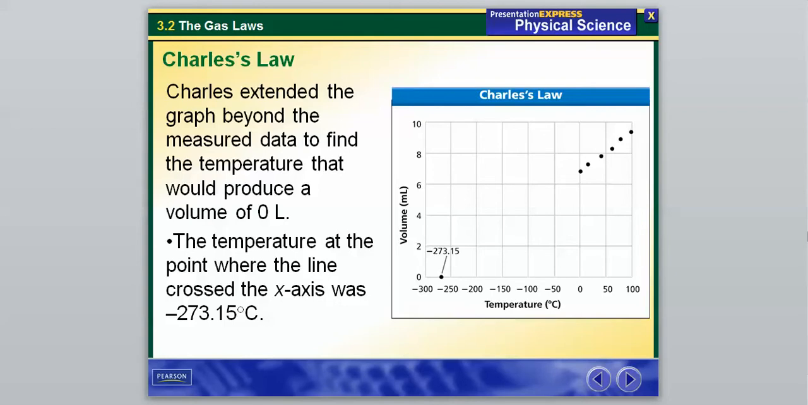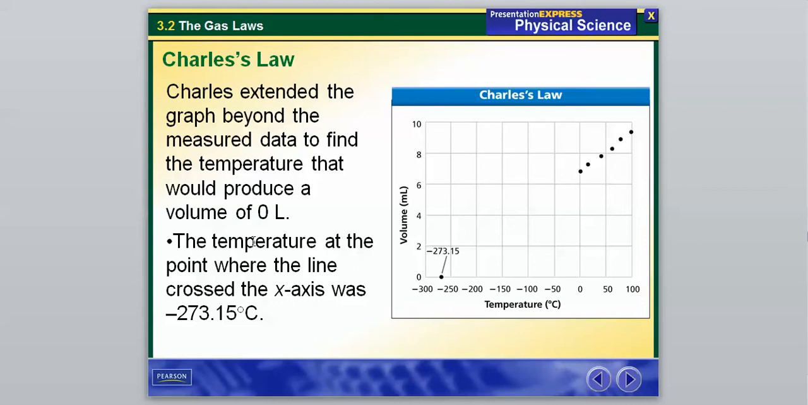beyond the measured data to find the temperature that would produce a volume of 0 liters. So again, with the increase of the temperature over there on the right, we're over at 100 degrees Celsius and the volume is almost up to around 9 milliliters, and so he wanted to see how we would get it to 0. So what temperature would have to result in a 0 volume?